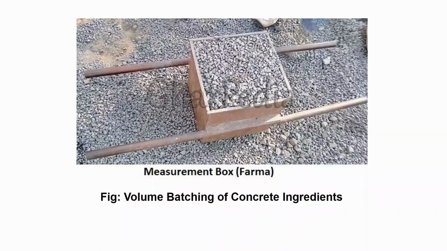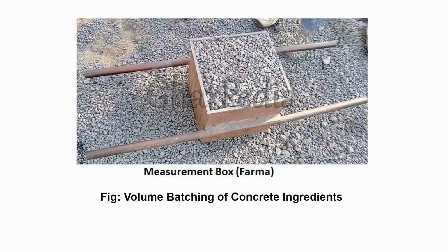This is a little bit better method compared to random volumetric batching, because in gamelas, when you are taking the ingredients, sometimes less quantity will come, sometimes more quantity will come. You cannot exactly take the same quantity of ingredient all the time.